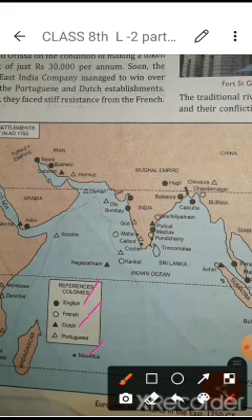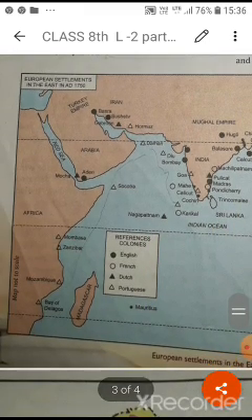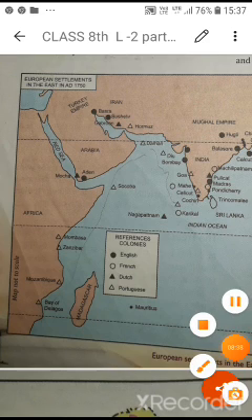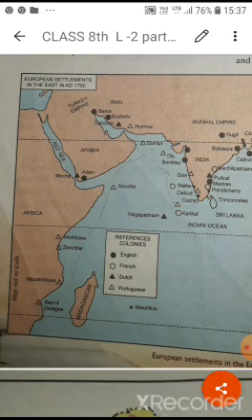Most of the area was captured by the Britishers, some by the Dutch and some by the Portuguese. The different place names are given here. They came from this area and reached Calicut. In 1498 Vasco da Gama reached here. Then you can understand here, this is Diu.